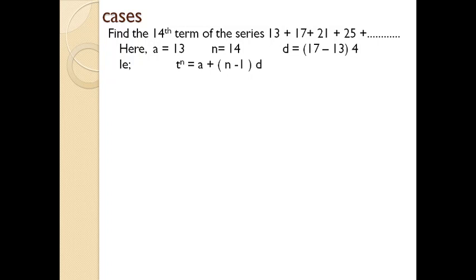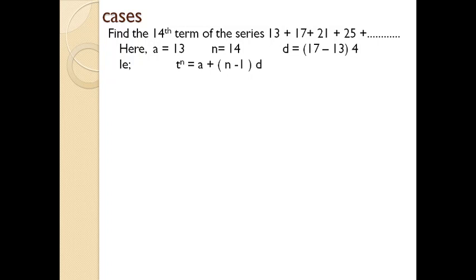Whenever you find d, you need to take the difference between the second term minus the first term. Be very cautious while finding the value of d, because it may be either positive or negative. Here the series is continuing forward, that's why it is a positive number. If the series is going in reverse order, the number will be negative.